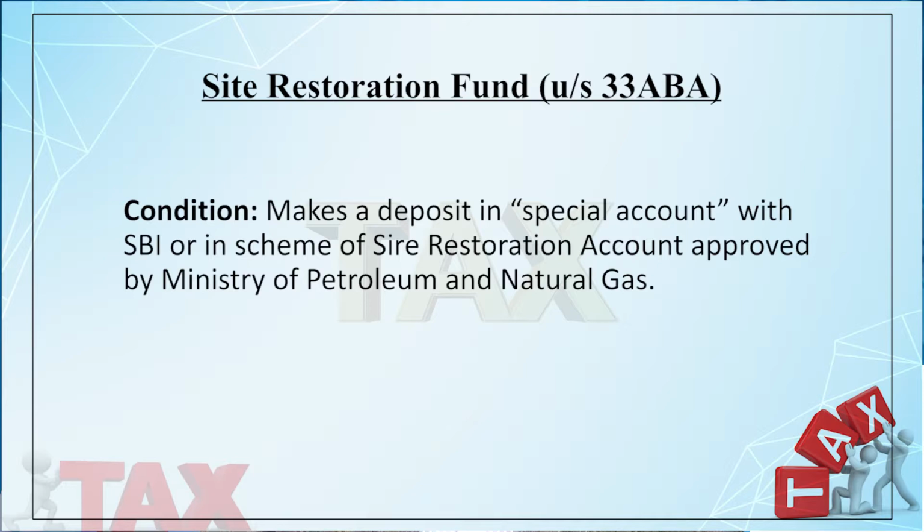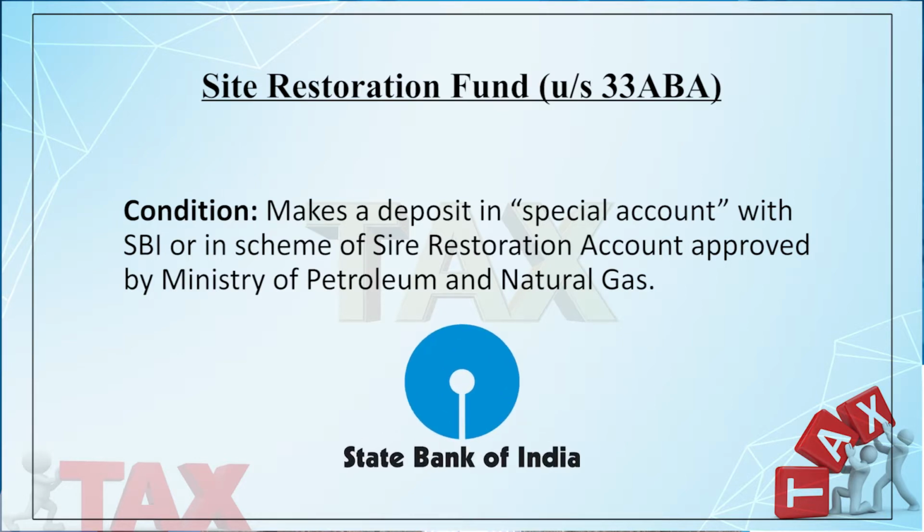Important condition is that such type of business has to make a deposit in a special account with SBI, State Bank of India, or has to create an account, namely the site restoration account, under the scheme approved by the Ministry of Petroleum and Natural Gas, Government of India. This is the most important condition to avail the deduction.